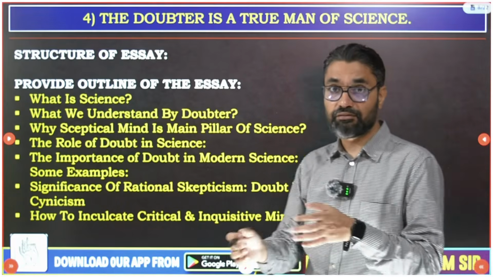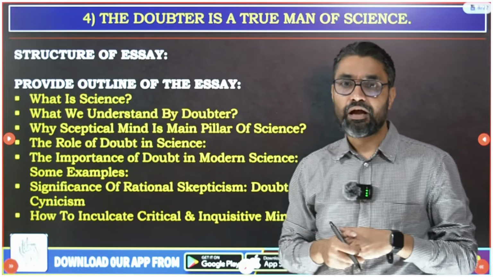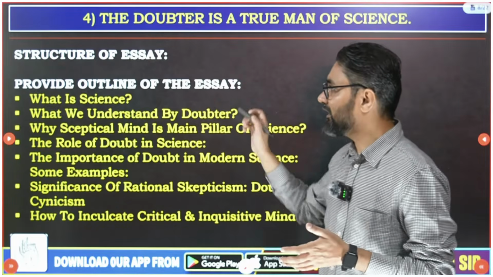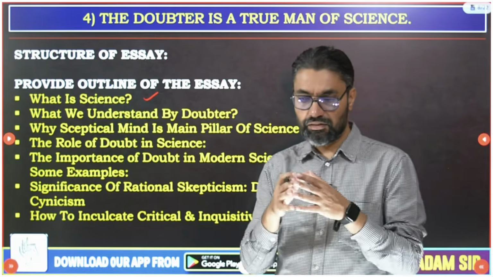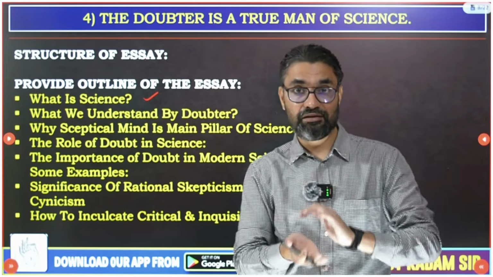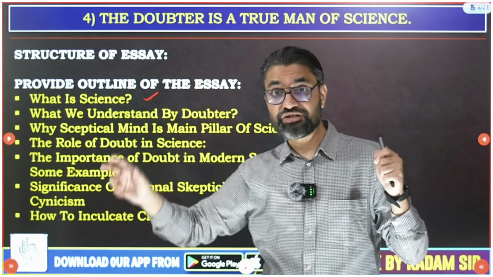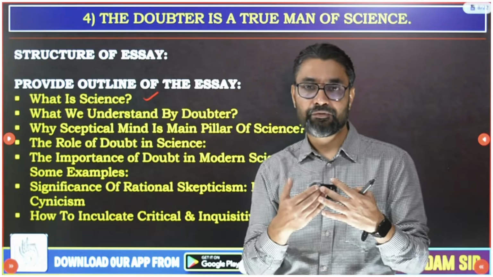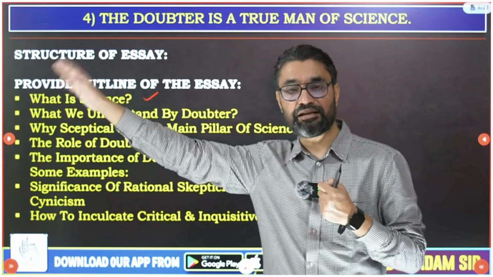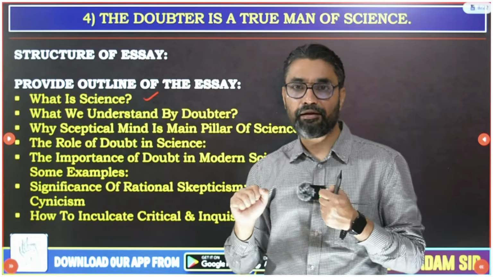Then after the introduction, I will tell you generally the gist of the essay. So here in the gist, how will I write it? First I will write what we understand by science. Generally you should start your essay by defining the key terms in the beginning. So from the introduction, as you start your main body, in 50-60 words after the introduction, write the gist of the essay. The gist of the essay means an outline of what you will write in the next several hundred words, given in a paragraph format.